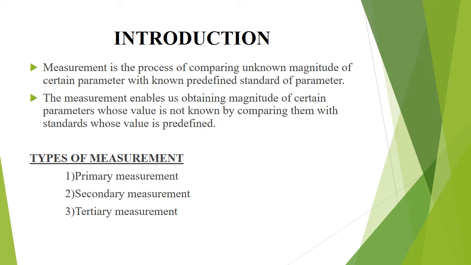Next, secondary measurement. The indirect measurements involving one conversion are called secondary measurement. Example, conversion of pressure into displacement. The next one, tertiary measurement. The indirect measurements involving two conversions are called tertiary measurement. The measurement of the speed of a rotating shaft by means of an electric tachometer is the example.